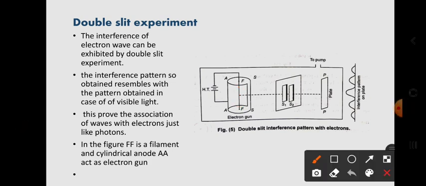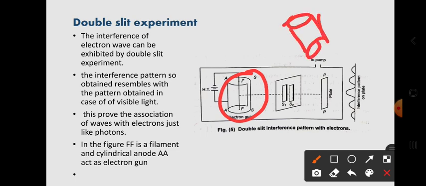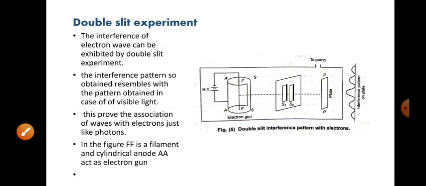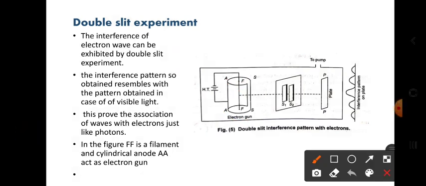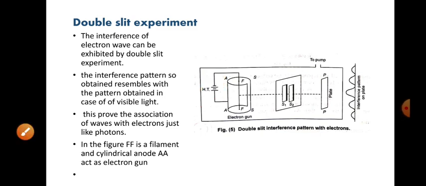And a cylindrical anode AA acts as an electron gun. See here, this is a cylindrical shape, right? It is like this cylindrical shape. This one can act as an electron gun, that means it produces electrons. For this, an HT, that means a high tension battery, is attached. Okay, next, let me go to the next slide.